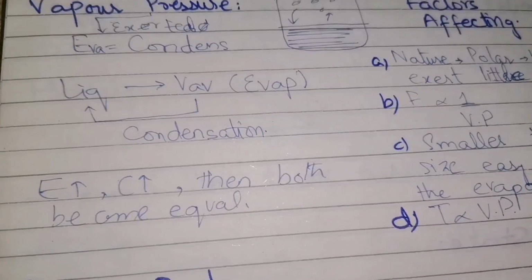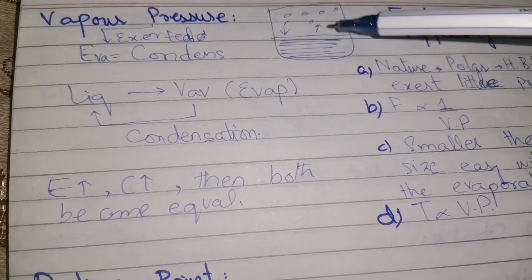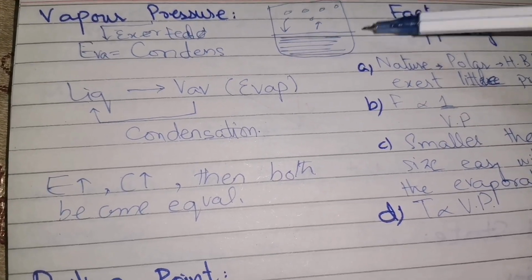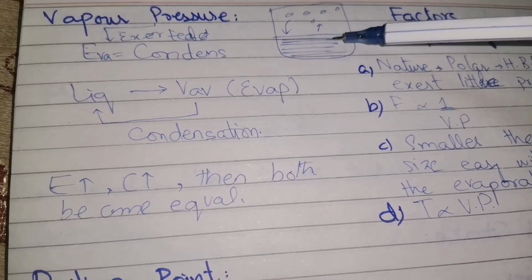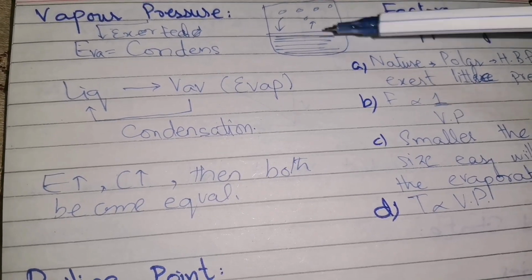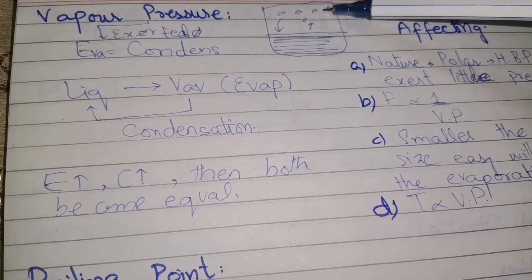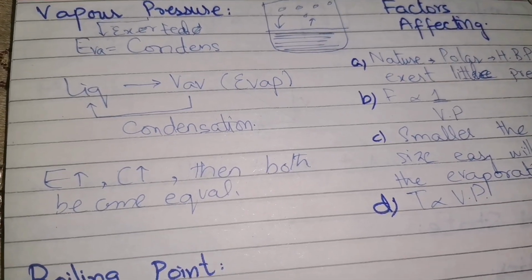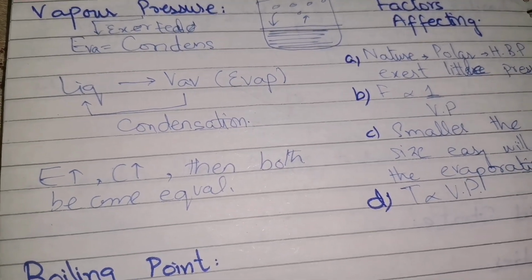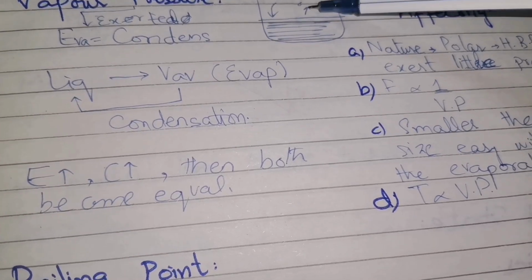The next topic that I am going to discuss is vapor pressure. Now, what is meant by vapor pressure? Let us recall the concept of evaporation that we studied previously, where there is a liquid and it is evaporating. The liquid is changing into vapors. This is evaporation: liquid changing into vapors without giving it heat.